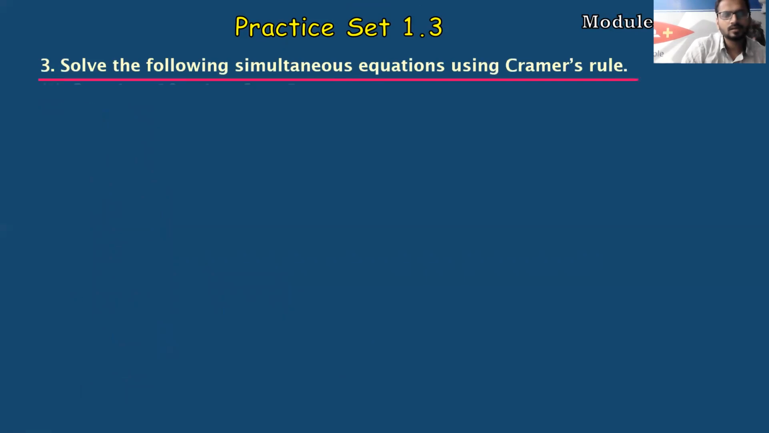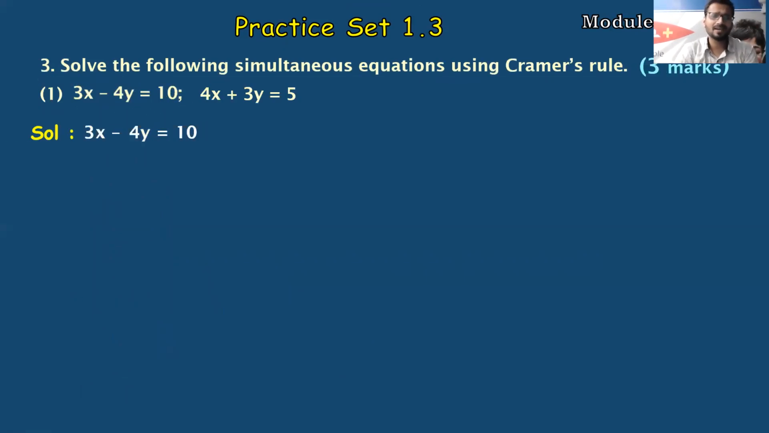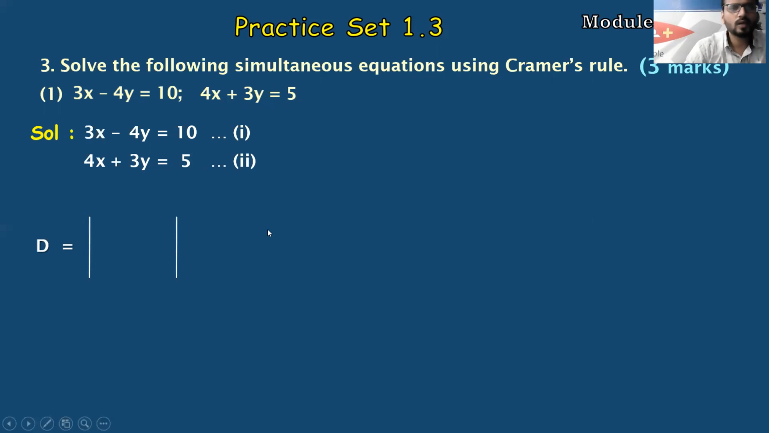So next, Cramer's rule, the next question which can be asked for 3 marks. This is the favorite question of many students because it's a very easy question. So let's start: equation number 1 and equation number 2, we can name them. Then D is equal to two vertical lines you have to draw, and just write the coefficients. So first we will write the first equation's x coefficient, which is 3, and in the below part the x coefficient, and then next we will write the y coefficient with its sign. That's the most important. You have to get the sign.